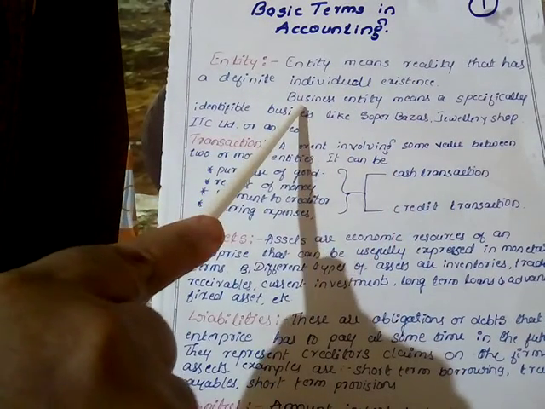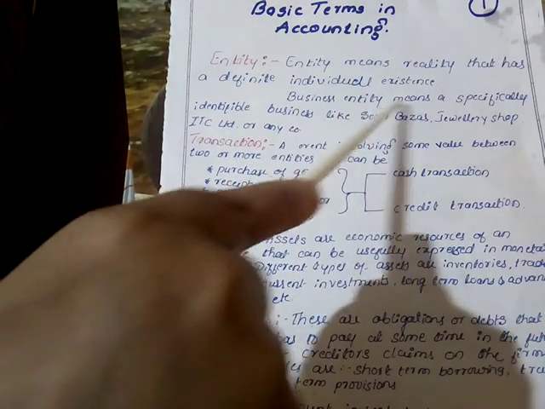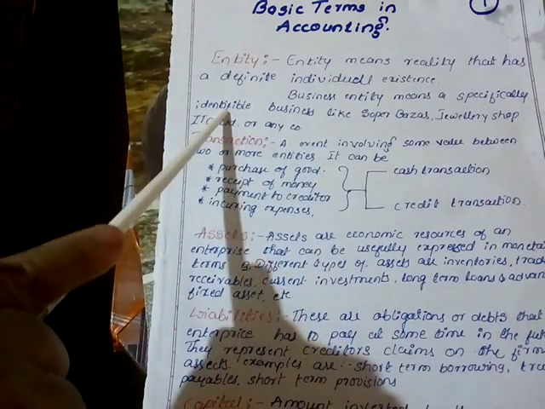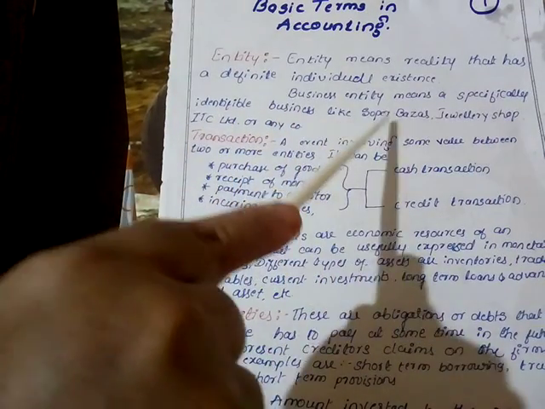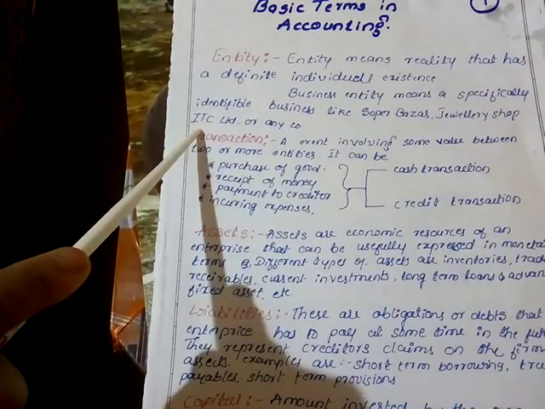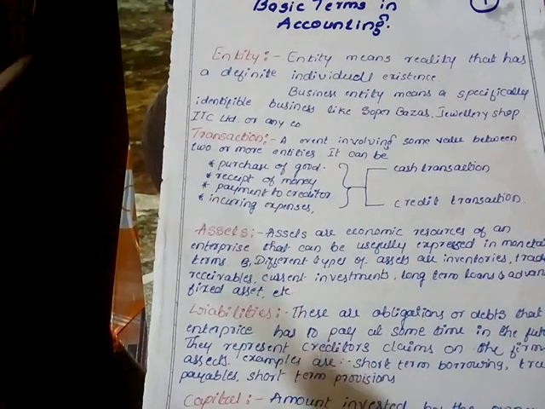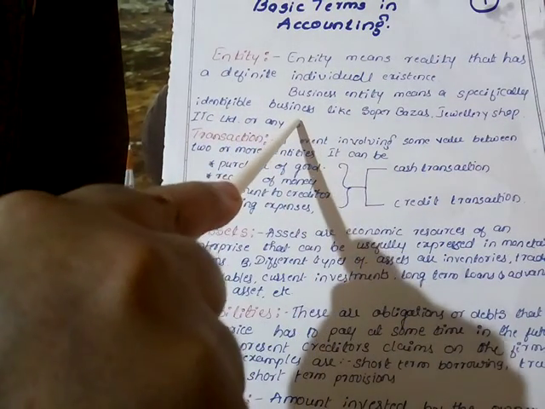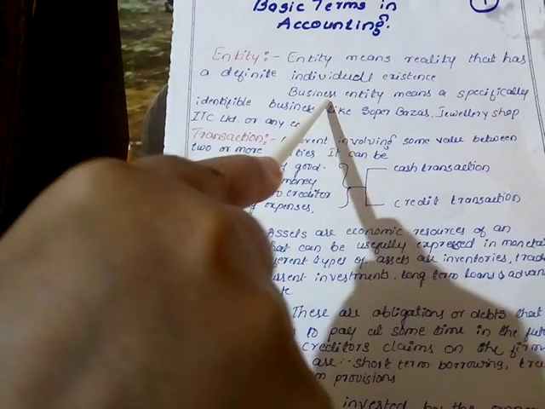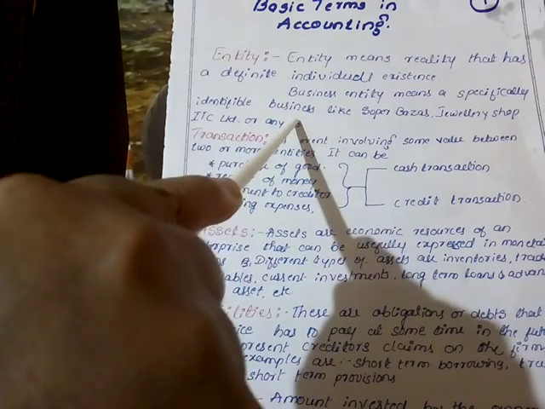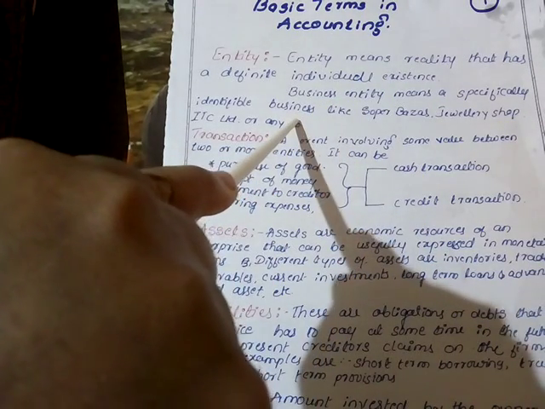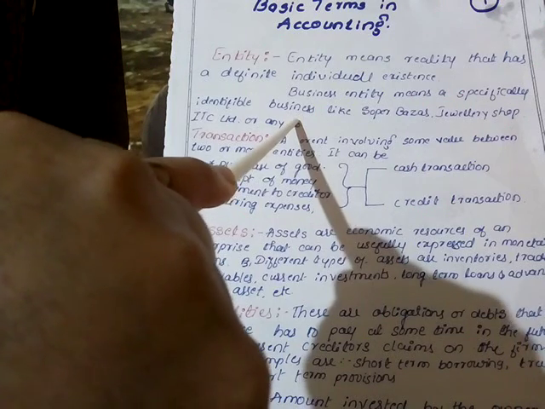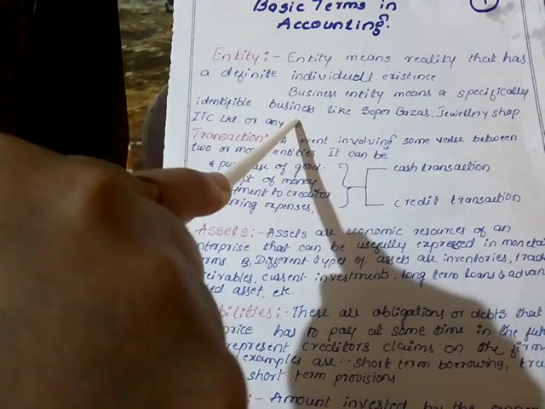Then the business entity means a specifically identifiable business, like Super Bazaar, a jewelry shop, ITC Limited or any type of company. As the name itself indicates, the individual existence should have identifiable business activity.